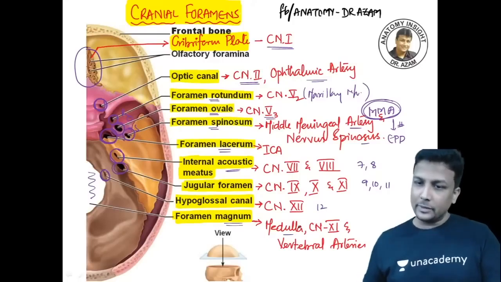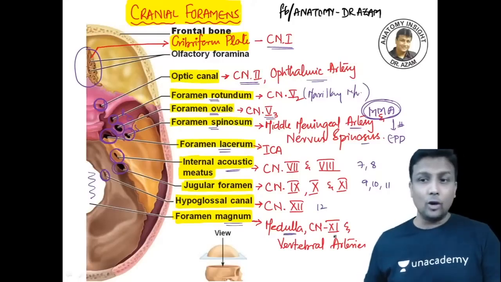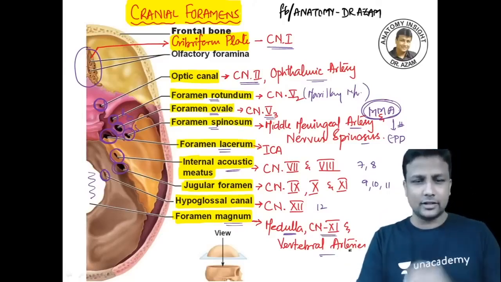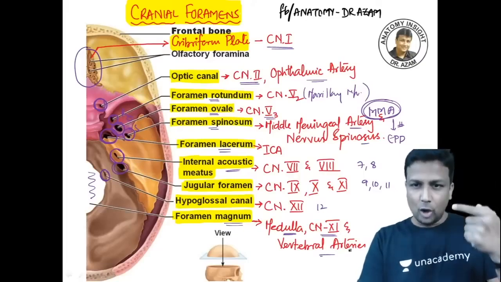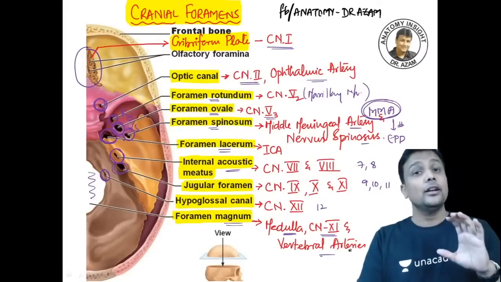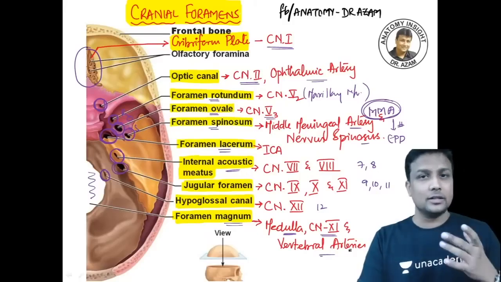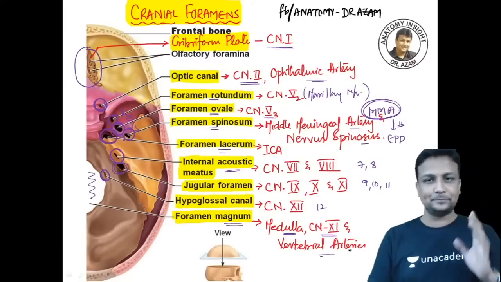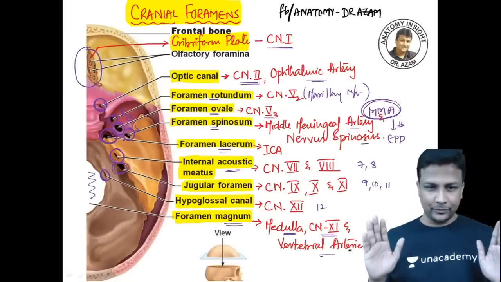So what is going to pass through foramen magnum, sir? Medulla oblongata, along with the cranial nerve number 11, and then the vertebral arteries which are going to go up and supply to the circle of Willis and the brain there is. Lovely. So all the cranial foramens, if there is an opening, something should be passing and the structure is passing, guys. Done, guys. Lovely. Is it okay here right now?